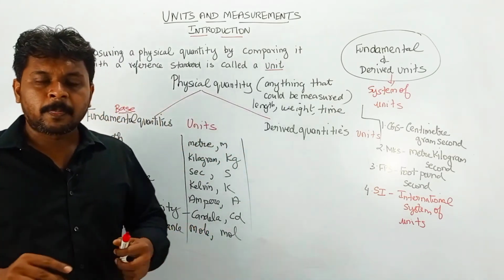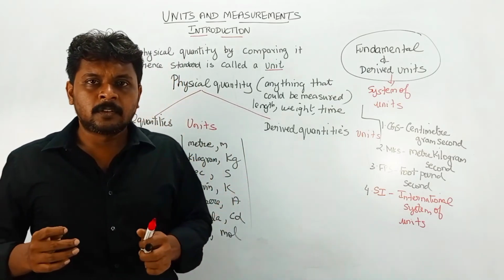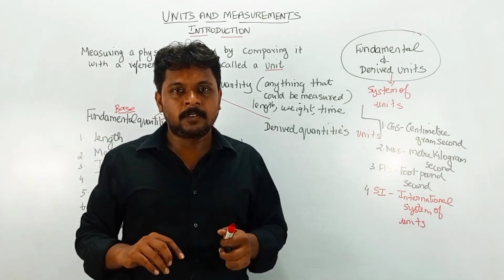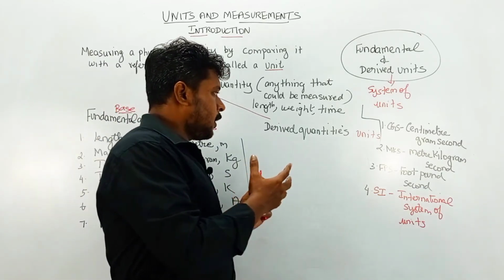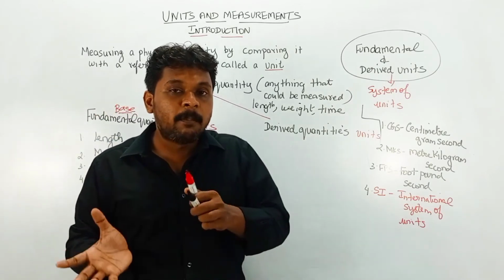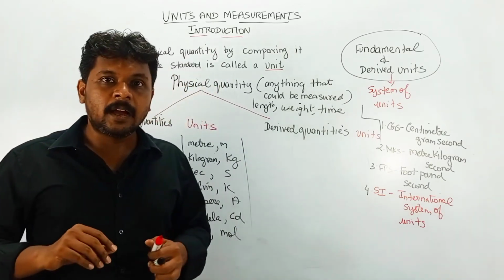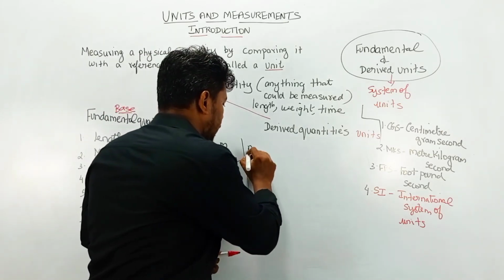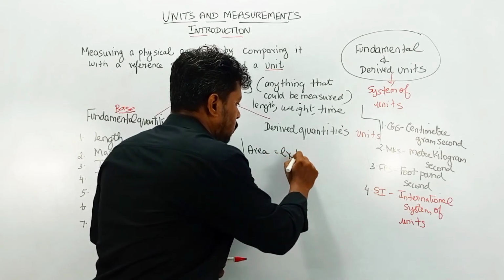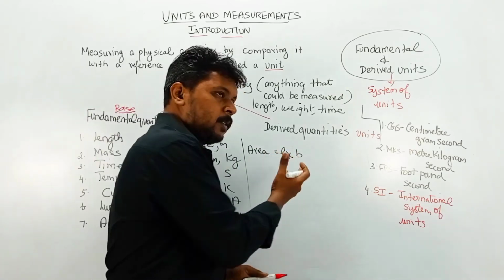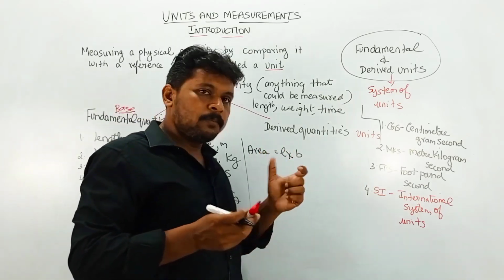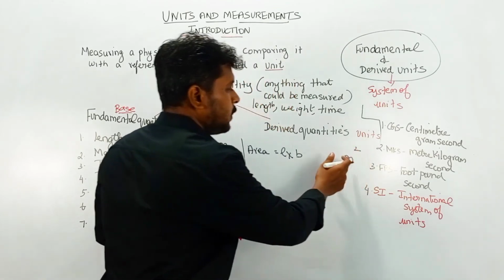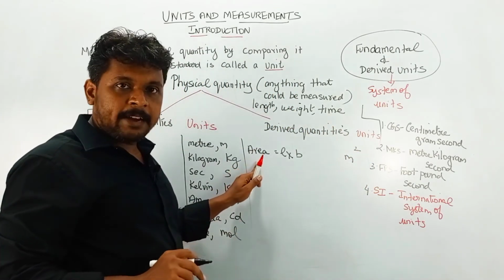Now what are derived quantities? Combining fundamental quantities gives you the derived quantities. For example, let us take the area of a rectangle. The area of a rectangle is given by length into breadth. Length is a fundamental quantity, and breadth is also a fundamental quantity, because breadth also comes under the length category. The corresponding unit is meter square, the unit of this derived quantity.